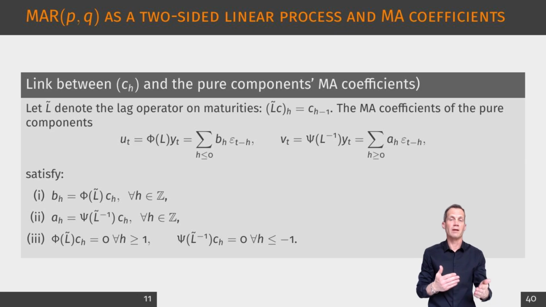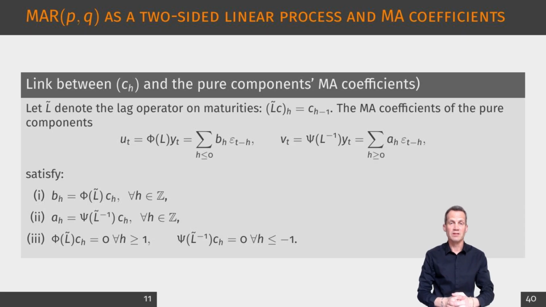This slide explains how the pure component's moving average coefficients relate to the global two-sided coefficients. Introduce a lag operator acting on maturity indices, so shifting h shifts the coefficient sequence. With this notation, the coefficient sequences of the pure non-causal component and the pure causal component are obtained by applying the causal or non-causal polynomial to the global sequence.